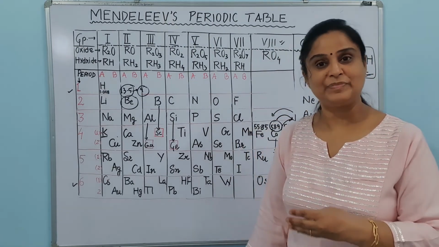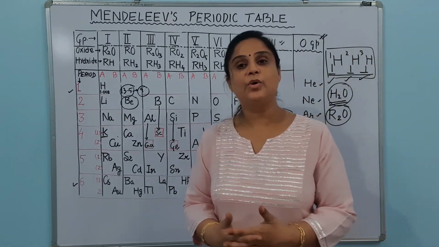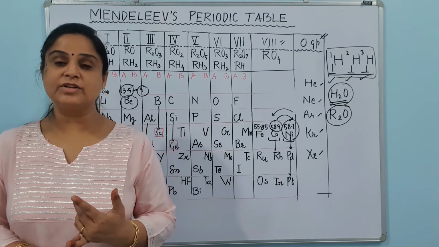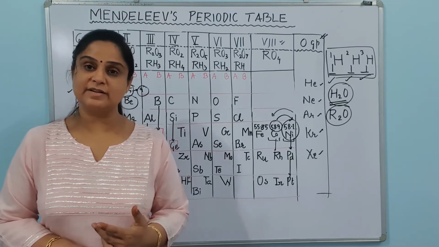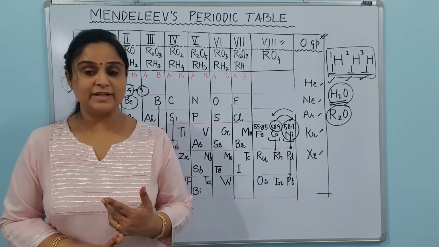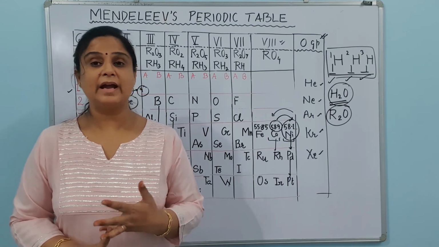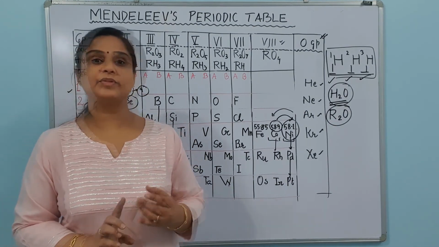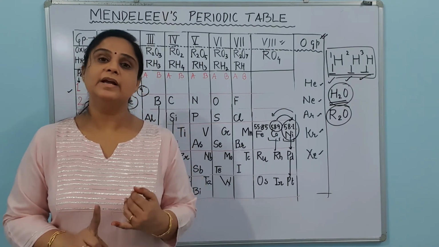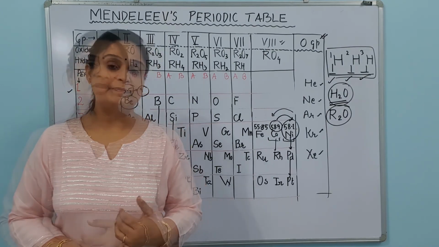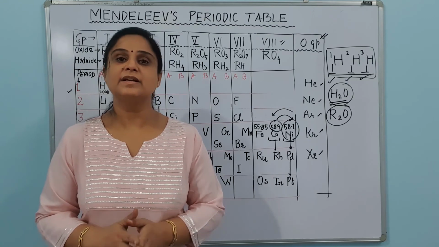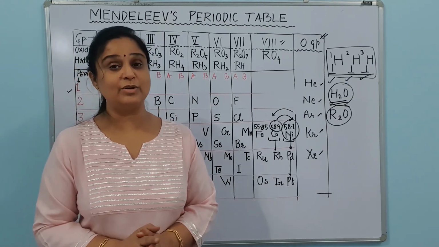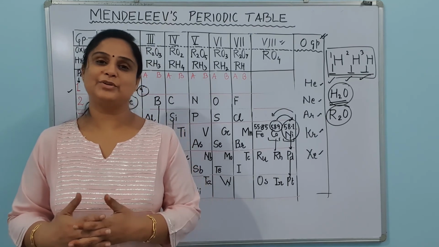I hope now you know all the things about Mendeleev's periodic table: which elements he arranged, all the elements discovered at that time, how many groups and periods there were, and most importantly, in this chapter you will get questions from the achievements and the flaws of Mendeleev's periodic table. In the next video, we will discuss the new periodic table, called the modern periodic table or Bohr's periodic table.